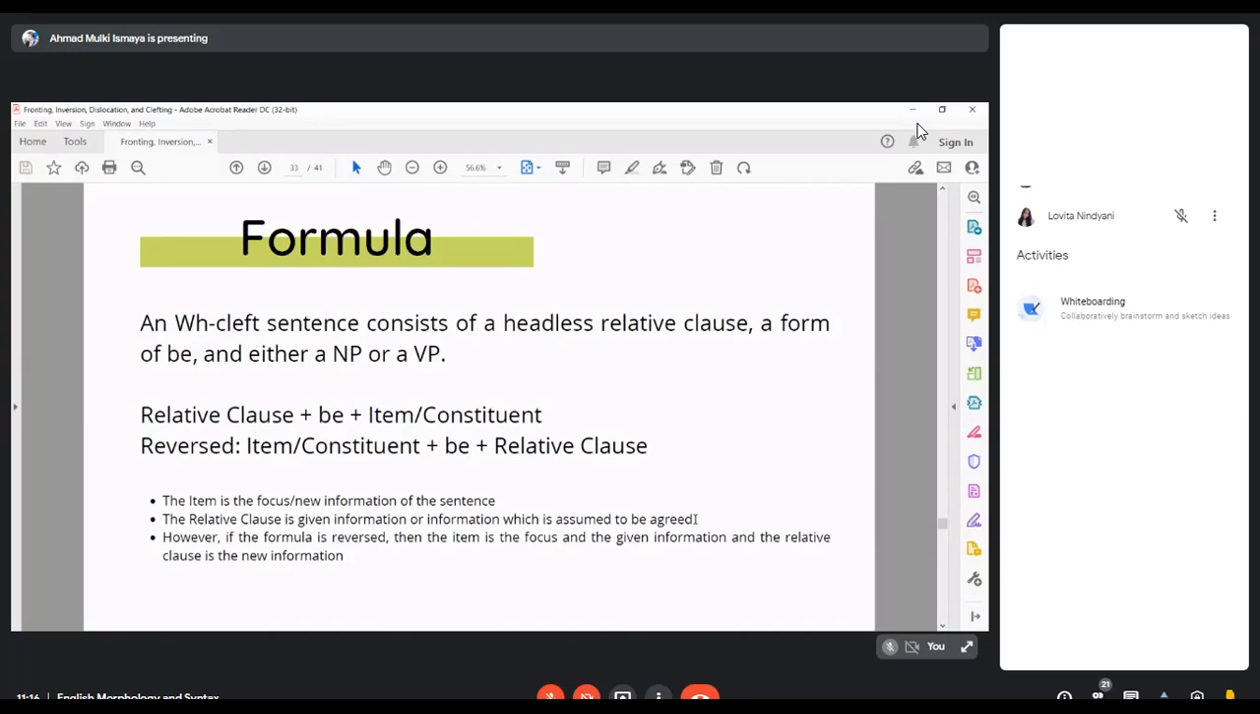However, there is a difference between the two. In the normal form, the item is the focus or new information of the sentence, while the relative clause is the given information which is assumed to be agreed. But if we reverse the formula, then the item is the focus and the given information, and the relative clause is the new information. So there's a difference there.